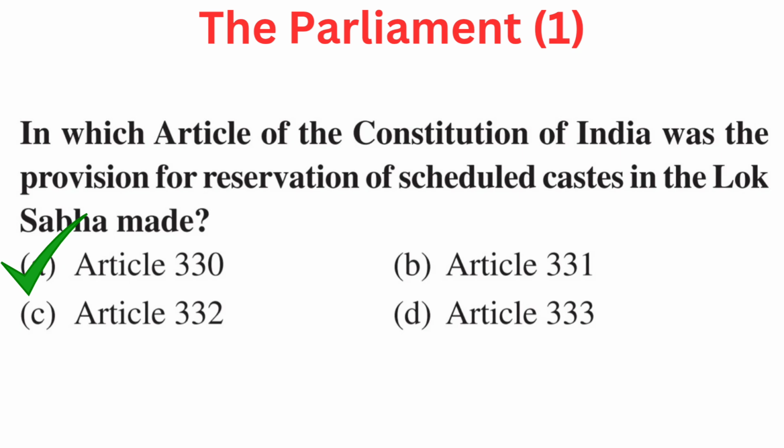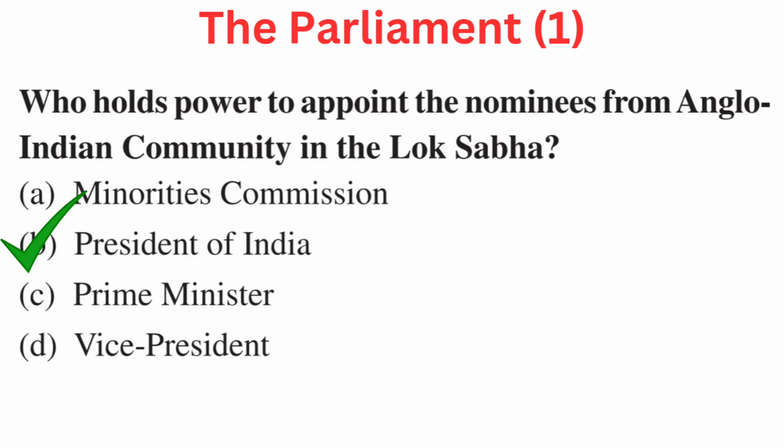Article 330. Your question is, who holds power to appoint the nominees from Anglo-Indian community in the Lok Sabha? Your options are A. Minorities Commission, B. President of India, C. Prime Minister, or D. Vice President. Right answer is B.